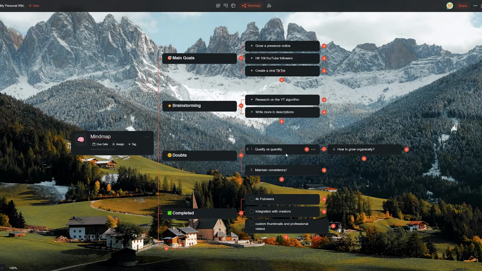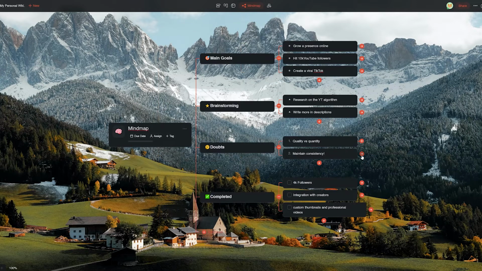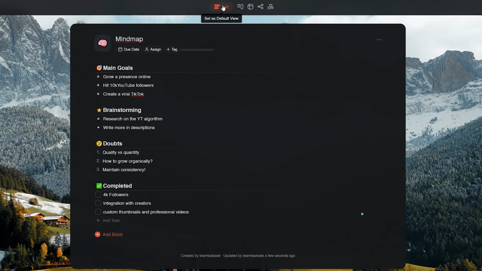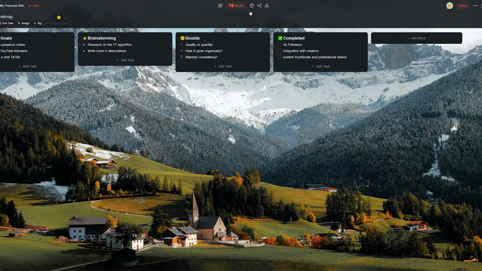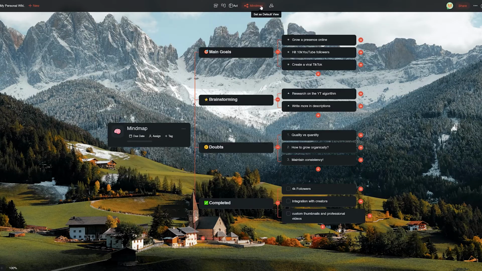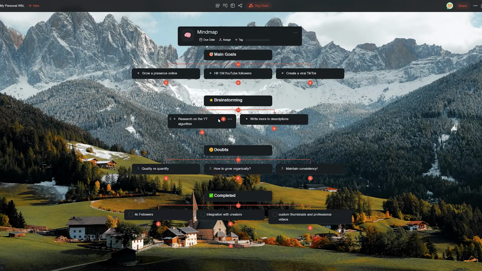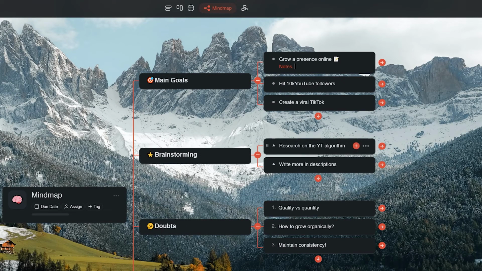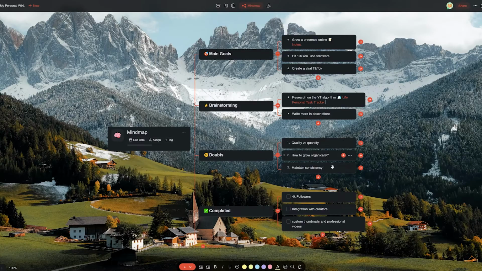The best part about this mind map is the fact that everything you do in Taskade is stored in a hierarchical database, and that means every project can be transformed from a mind map to 4 other views according to your needs, so you can visualize everything with ease. Taskade also has deep linking, wherein you can use @ or mentions to link projects and establish connections between mind map projects in your workspace.